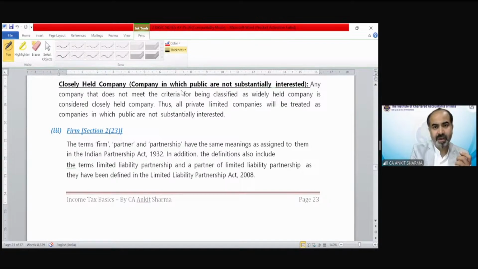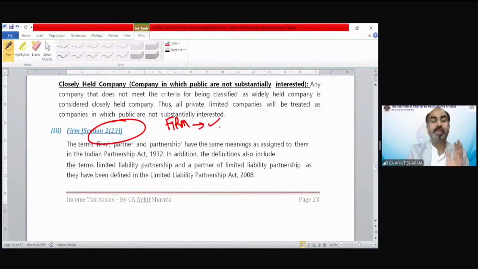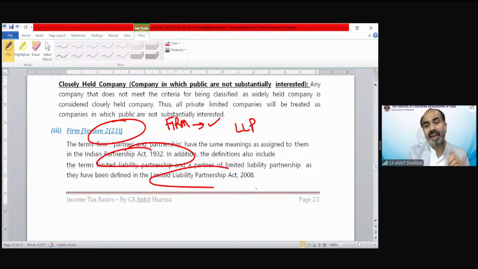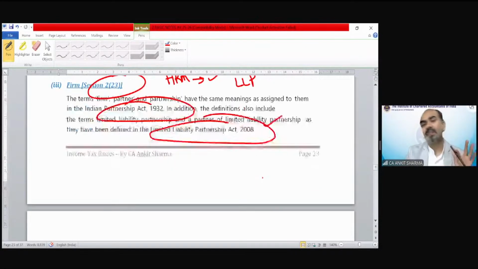And it says partnership and LLP, we are discussing in section 223. So definitions are very simple. It says partnership firm means those registered as a partnership firm under the Partnership Act 1932, and LLP means those registered under the LLP Act 2008. So the definition is very, very simple regarding partnership firm and LLP.